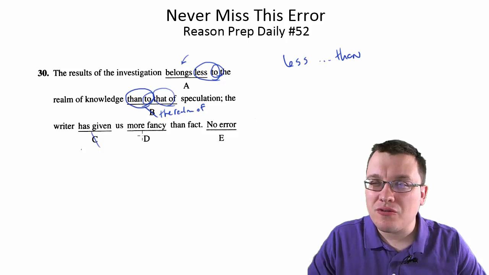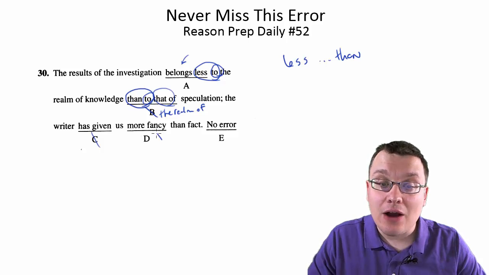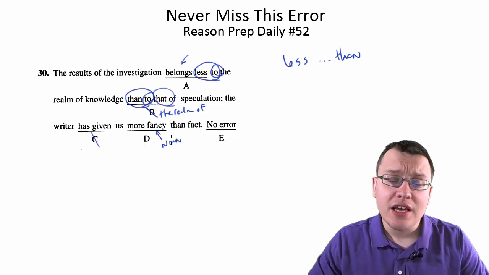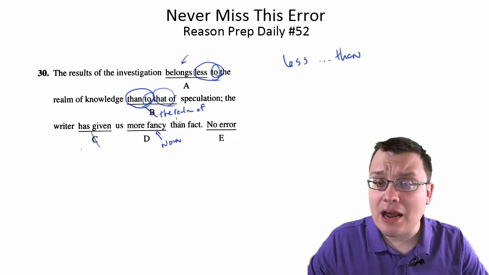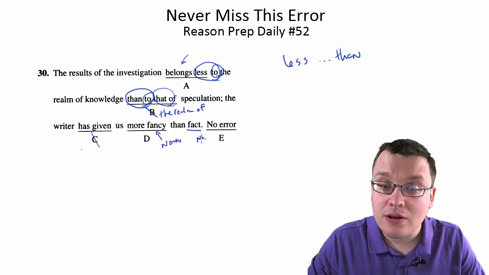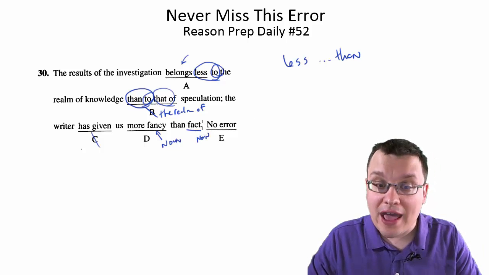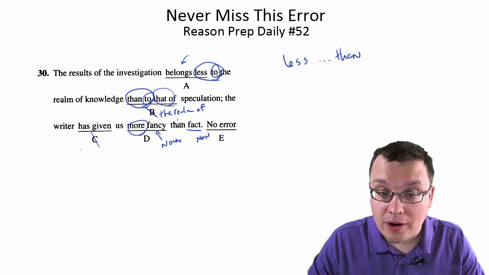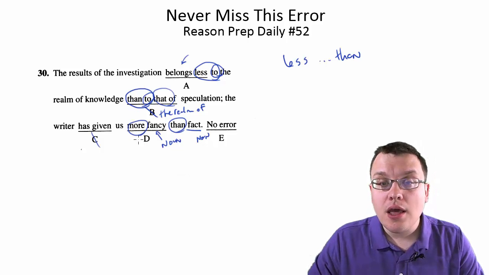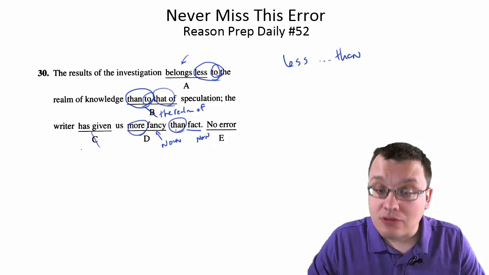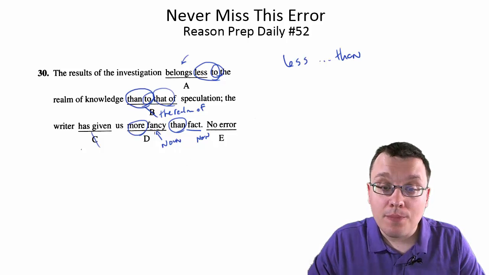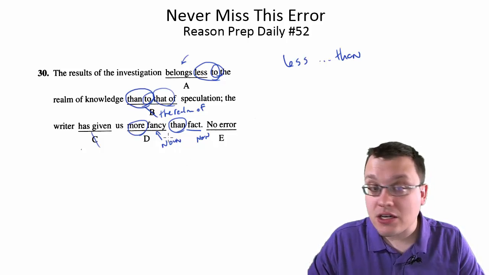That's a weird phrase. Well, here fancy is a noun, so more fancy actually works. If you were using fancy as an adjective, it'd be fancier, but fancy is a noun here, just like fact is a noun. So we've got another actual word pair comparison here, more than, and we have nouns after each part of the word pair, so it's parallel, and more fancy than fact is fine.